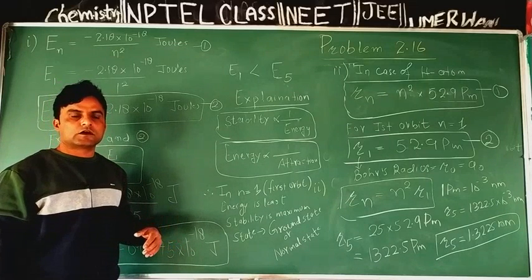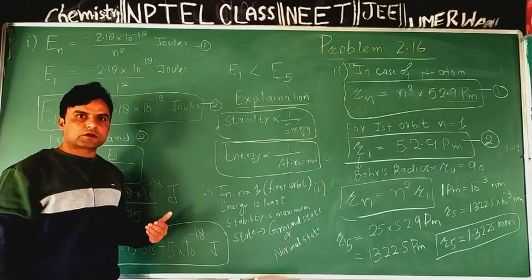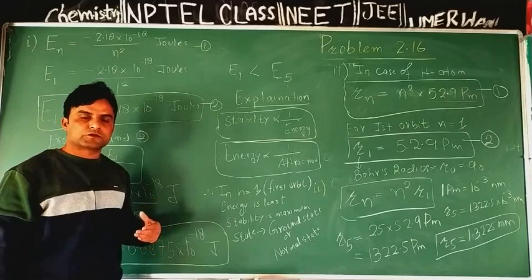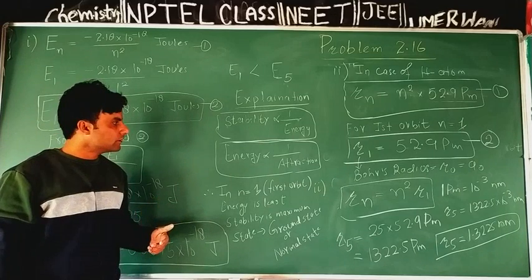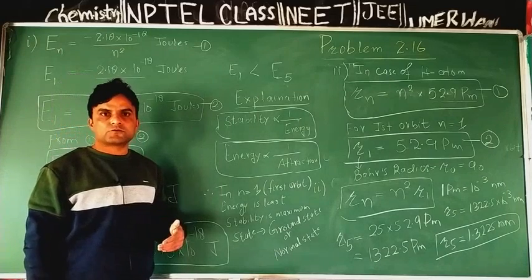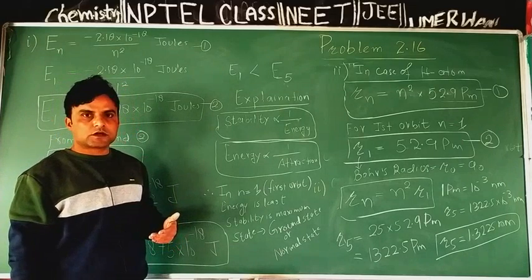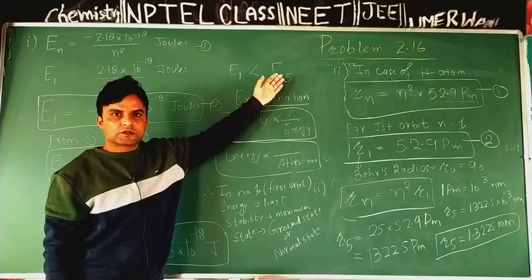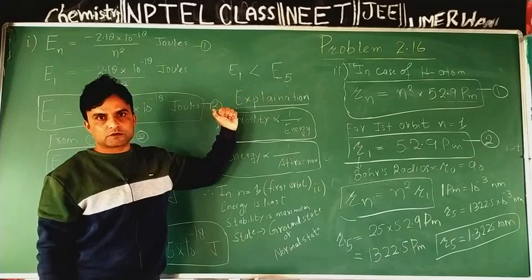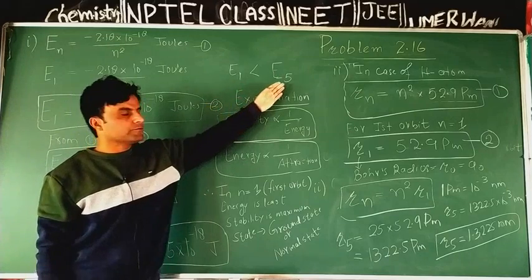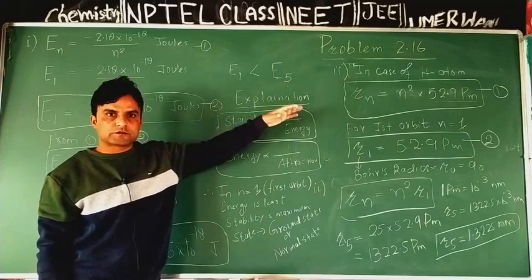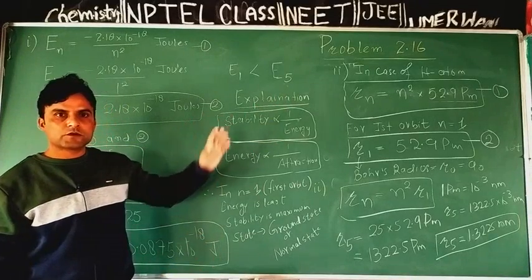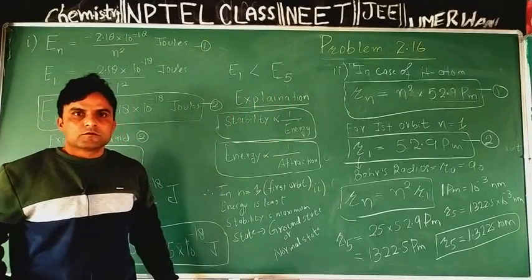Where is energy of electron least? In first orbit of hydrogen atom. Why? Because attraction between electron and nucleus in first orbit is maximum. Which is the fourth excited state of hydrogen atom? When electron is present in its fifth orbit. Is it stable? No, it is less stable than ground state, because in fifth orbit attraction is less, energy is more, stability is less.